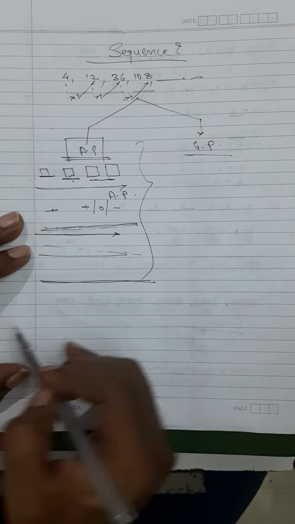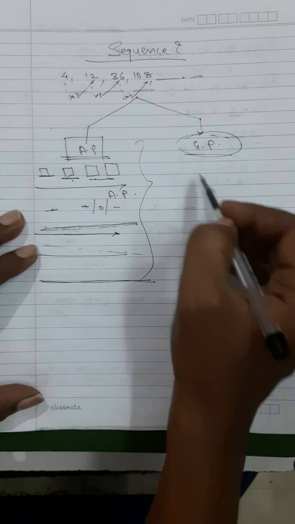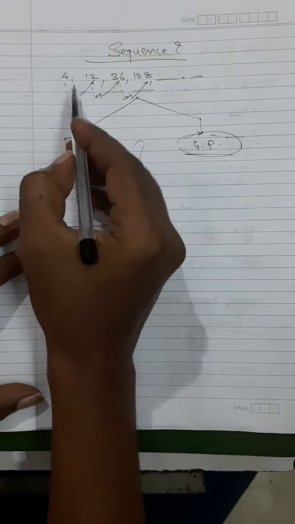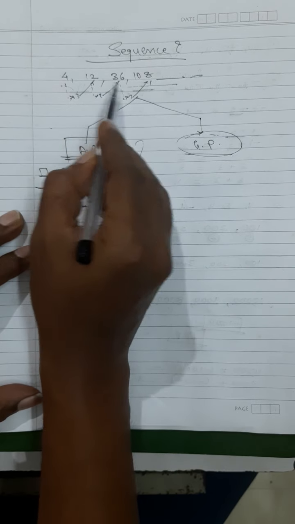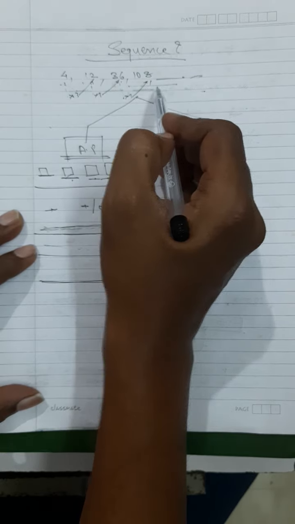And this is our topic of interest, arithmetic progression. Geometric progressions are when they are getting multiplied. Okay, this is geometric progression. 4 3s are 12, 12 3s are 36. This is getting multiplied by the same number. So this is geometric progression, but this is not our topic. Okay, now let us go to the next topic.